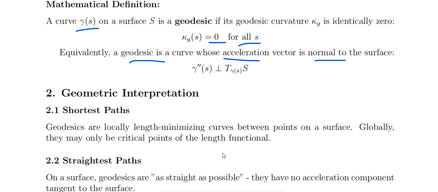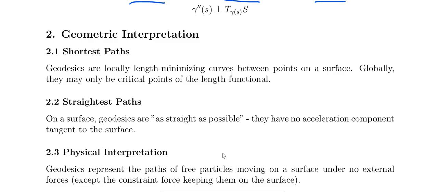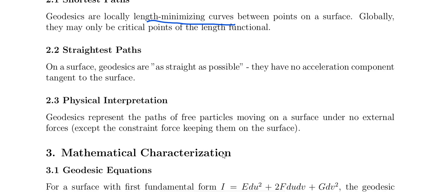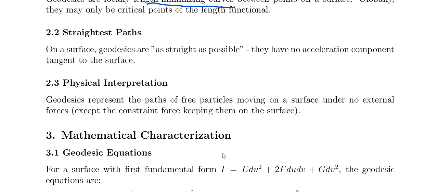Okay. So the geometric interpretation is the shortest path. Geodesics are locally length minimizing curves. A length minimizing curve between points on the surface is called a geodesic. That is the straight path, or as straight as possible. They have no acceleration component tangent to the surface. And geodesics represent the path of free particles moving on a surface under no external forces.